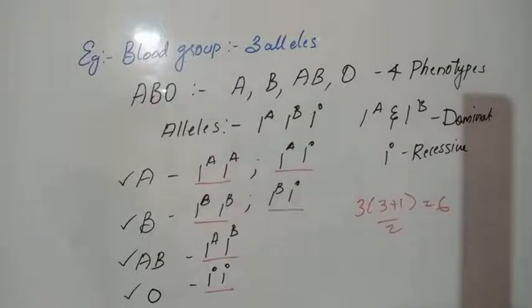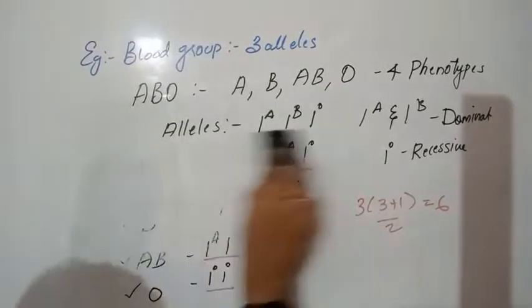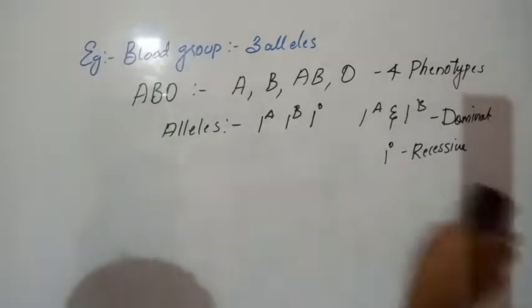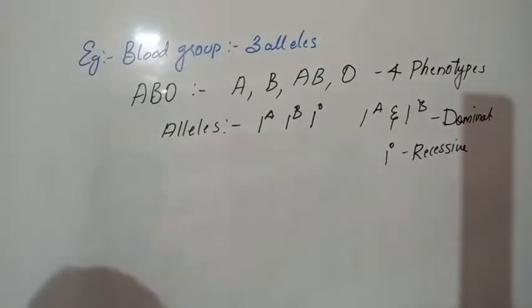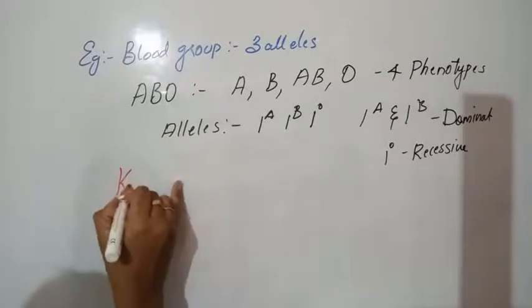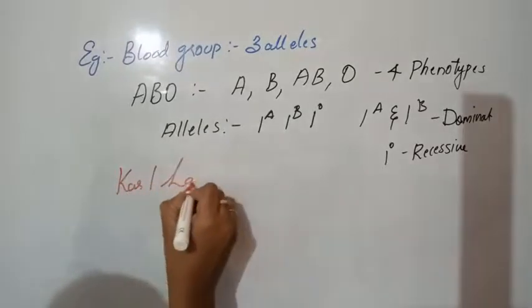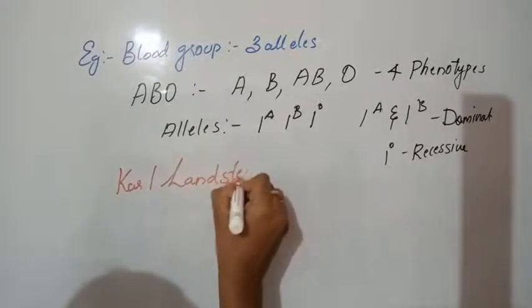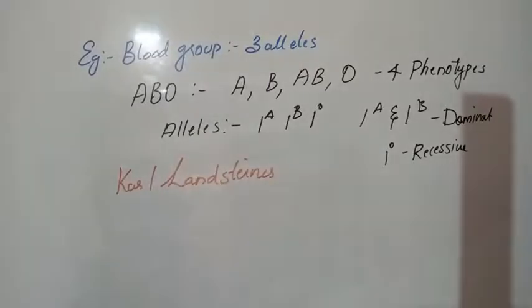Some important things regarding the ABO blood group system: the ABO blood group system was discovered by Dr. Karl Landsteiner. He won the Nobel Prize for his discovery.